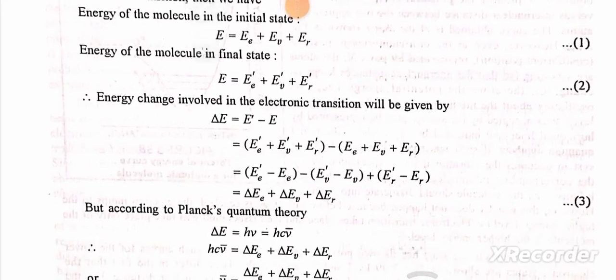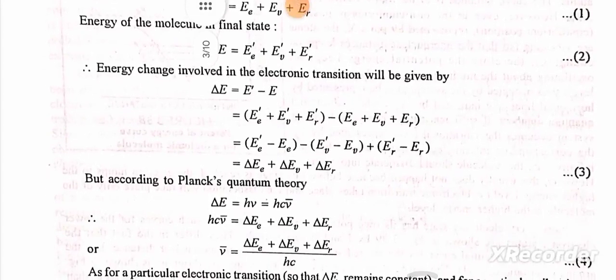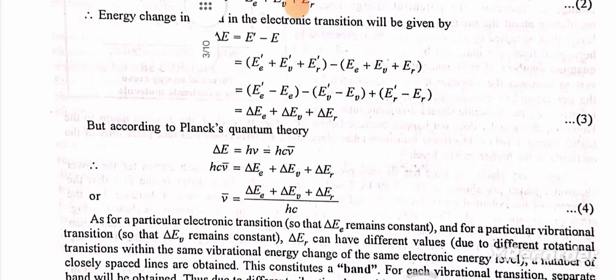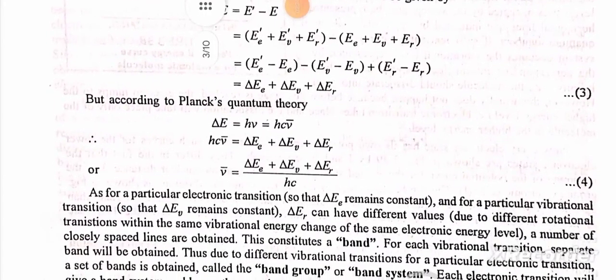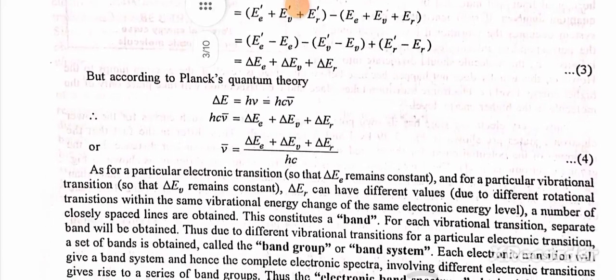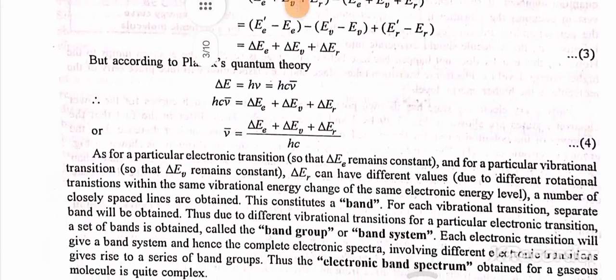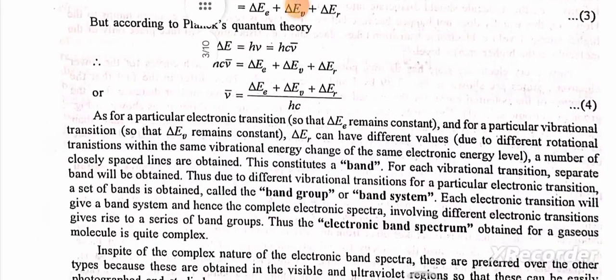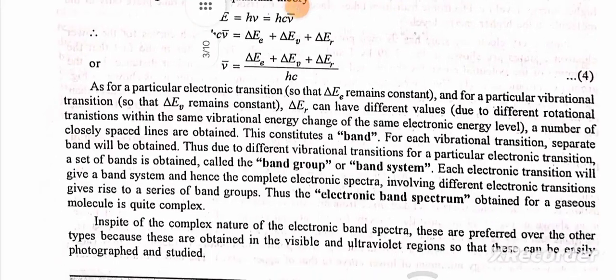Energy change involved in the electronic transition will be given by delta E equals E' minus E, that is delta E plus delta Ev plus delta ER. But according to Planck's quantum theory, delta E equals h nu equals h c nu bar, or nu bar equals delta E plus delta Ev plus delta ER divided by hc.